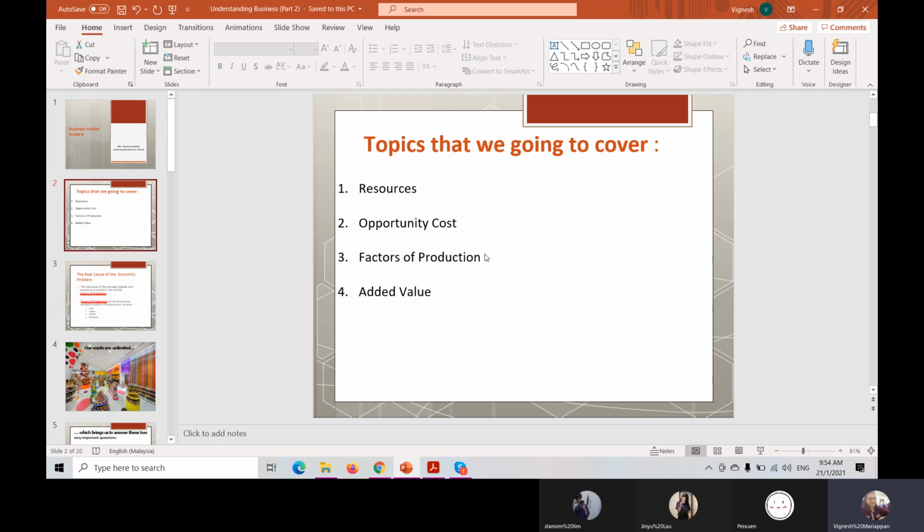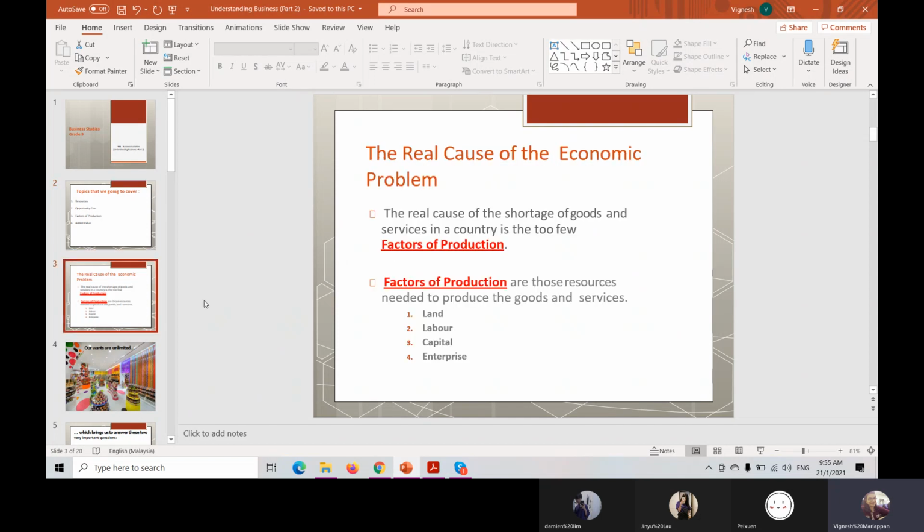Okay. A resource is actually anything that people can use to make something that they want. Later I will show you examples of resources. It is anything that people can use to make a thing they want or need. Maybe it can be renewable resources or non-renewable resources. Okay, never mind. We go further. These 4 topics are what we're going to cover for business part 2. So only 4 of these topics.